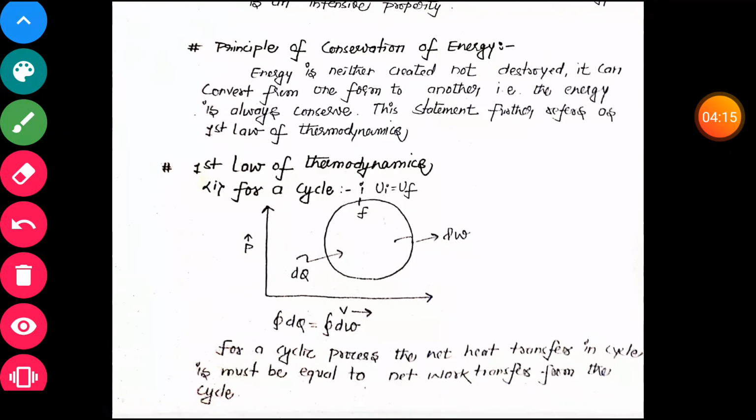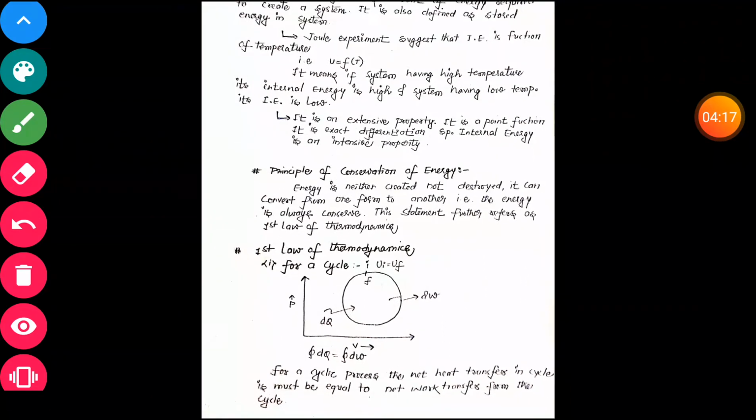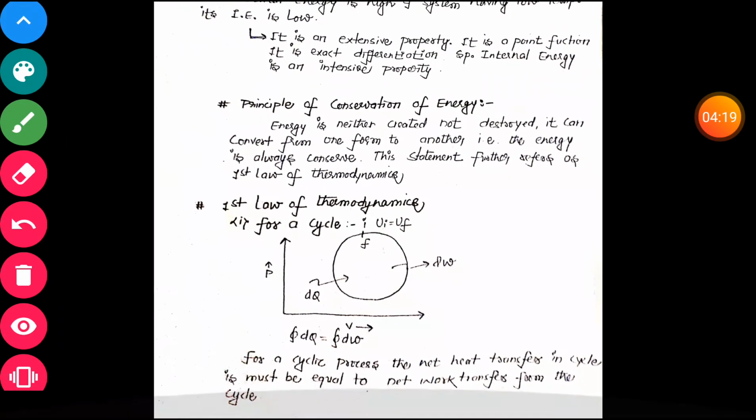How can we apply our first law of thermodynamics on a cycle? Let's see. What is a cycle? A cycle means its initial and final state are the same. See here, there is a PV diagram in which there is one cycle.